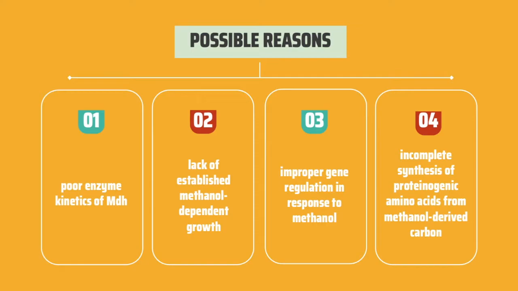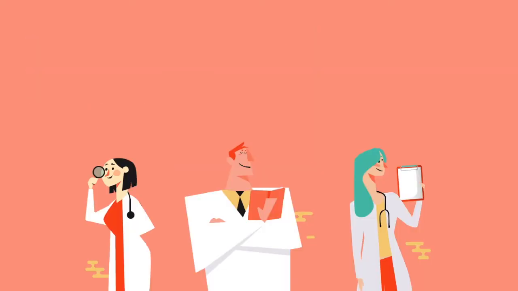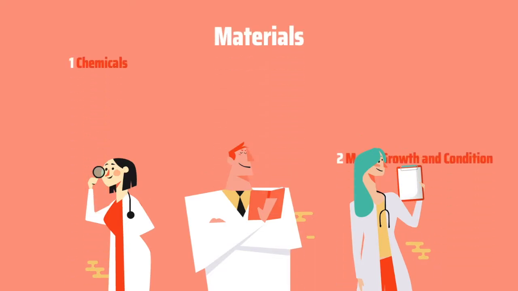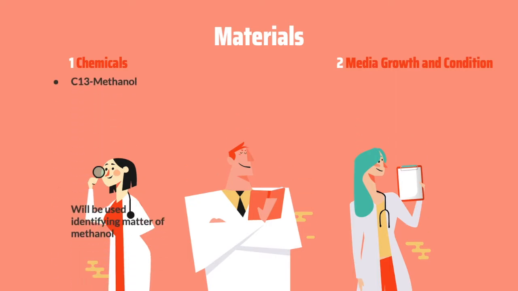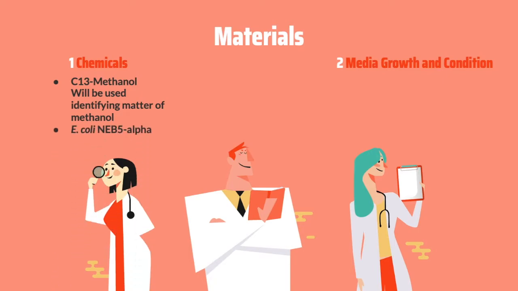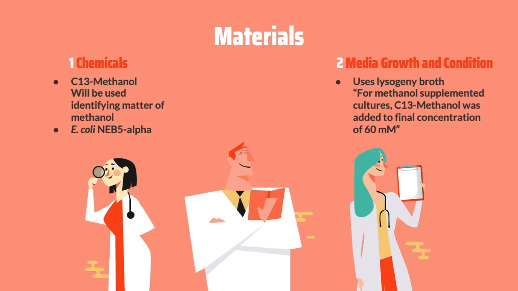on the analysis. Now we will be talking about the methods of this paper. The first one is the materials, which are divided into two sub-chapters. The first one is the chemicals, and the second one is the media growth and condition. As for the chemicals, the two worth mentioning ones are C13 methanol, which will be used to identify the fate of methanol, and the E. coli NEB5-alpha, which is used for plasmid construction and propagation. In regards to the media growth and condition, it uses lysogeny broth, and for the methanol supplemented cultures, the C13 methanol was added to a final concentration of 60 millimolar, and the C13 methanol is added to be able to identify the fate of methanol.